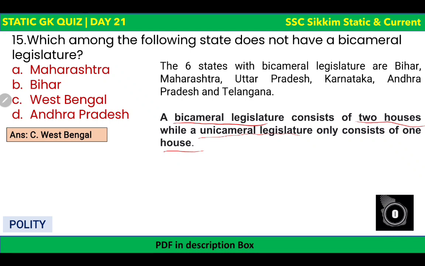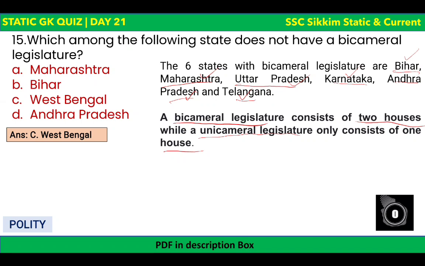And apart from these 6 states, which are the 6 states? Please have a look. Bihar, Maharashtra, Uttar Pradesh, Karnataka, Andhra Pradesh and Telangana. So remember these states. First of all, Andhra Pradesh and Telangana, easy to remember. And then we have Maharashtra, Karnataka, Uttar Pradesh and Bihar. So these are the 6 states which have bicameral legislature, that is they have both Vidhan Sabha and Vidhan Parishad.